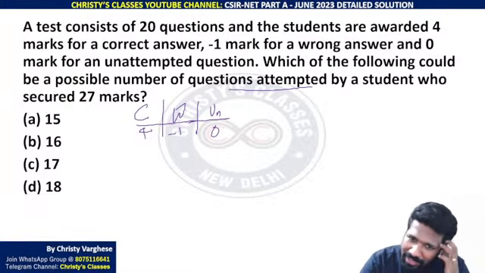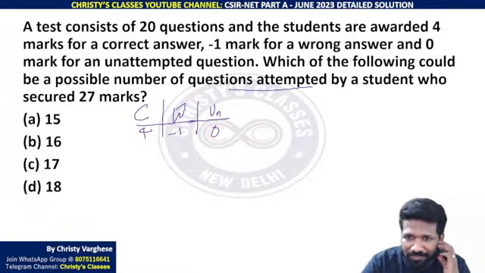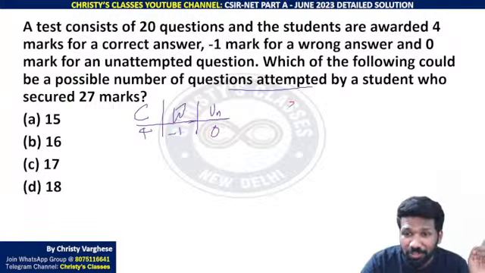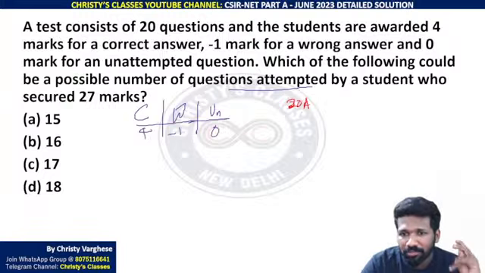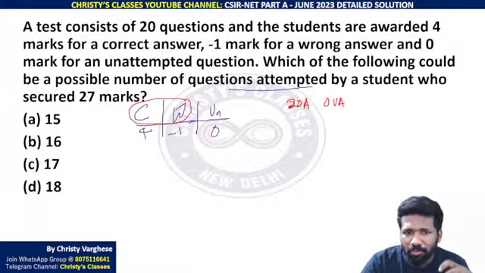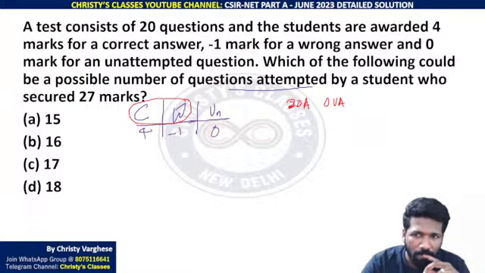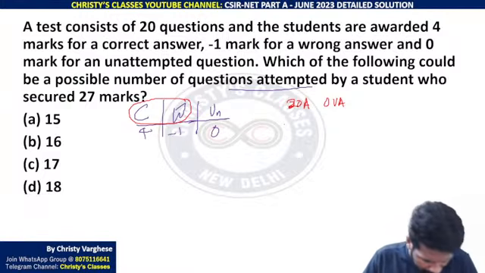So here actually let us think about the extreme case. In the previous question I showed you a shortcut method na, that round robin question. If all 20 questions are attempted, and 0 unattempted, attempted means correct or wrong both are included in that. So 20 attempted है तो, 1 second, is it attempted or unattempted mentioned in the question?